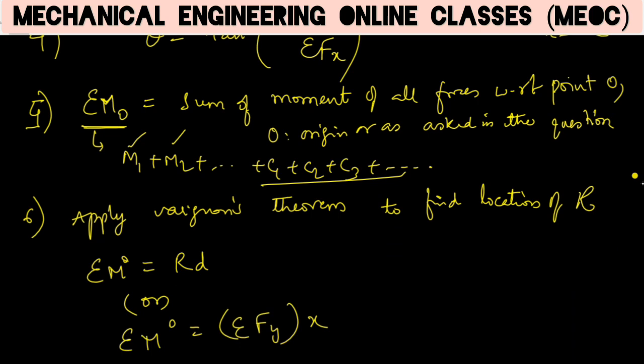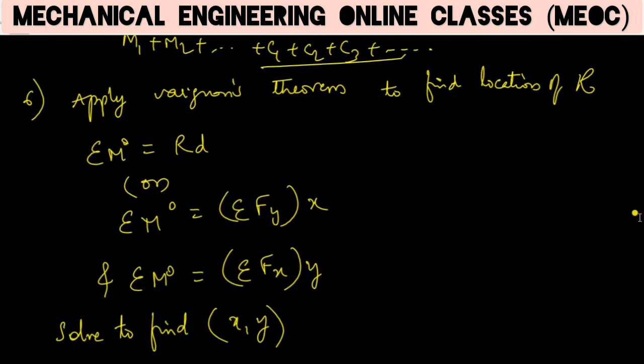In such a manner we will find the sum of moments of all the forces as sigma Mo, about point O or any other point that is asked in the question. Then, using Varignon's theorem to find the location of R, we will equate the sum of moments of all the forces to the resultant multiplied by the perpendicular distance of this resultant with respect to that particular point.